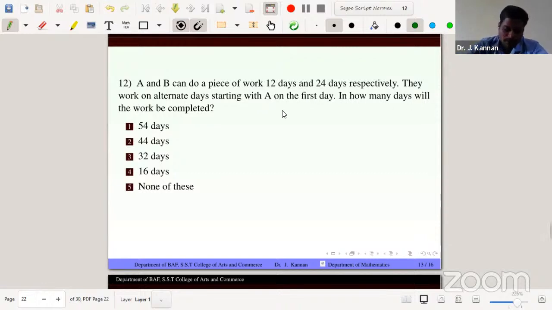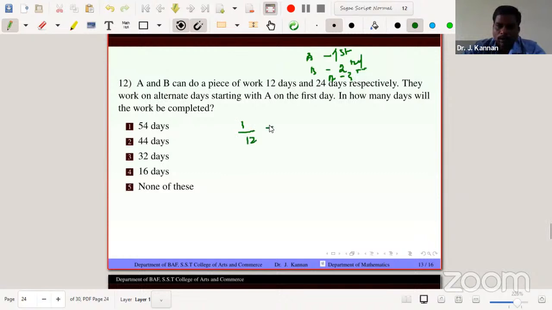In this situation, we calculate how much work is completed in 2 days, because A works for the first day, B works for the second day, A works for the third day. So it's in order. Now find the 2 days' work. 1 by 12 is the first day's work, 1 by 24 is the second day's work. Adding the two terms, 3 by 24 equal to 1 by 8. So 1 by 8 is the 2 days' work.